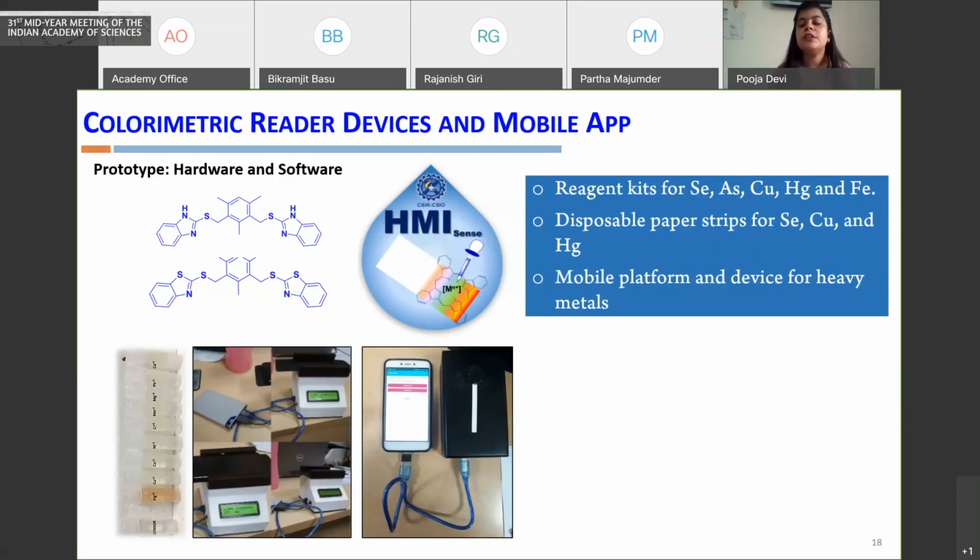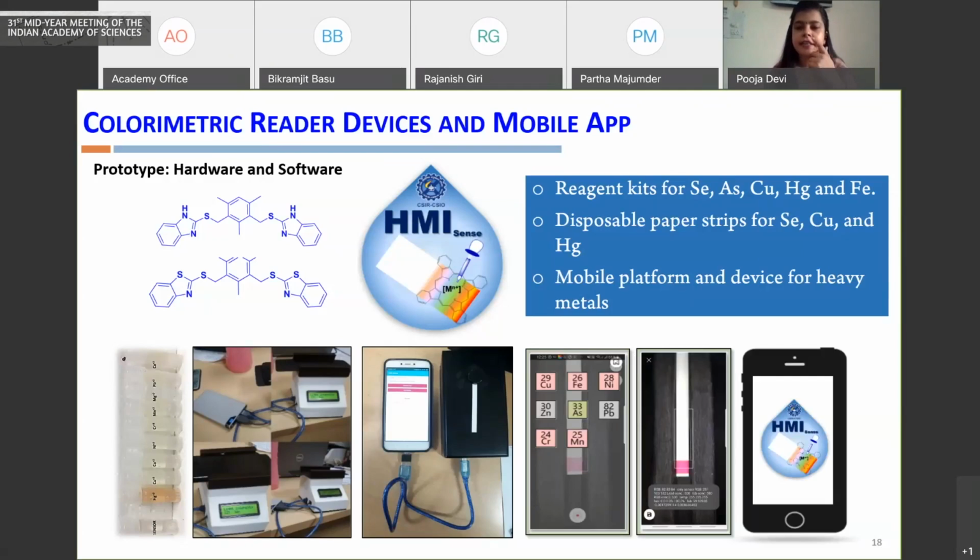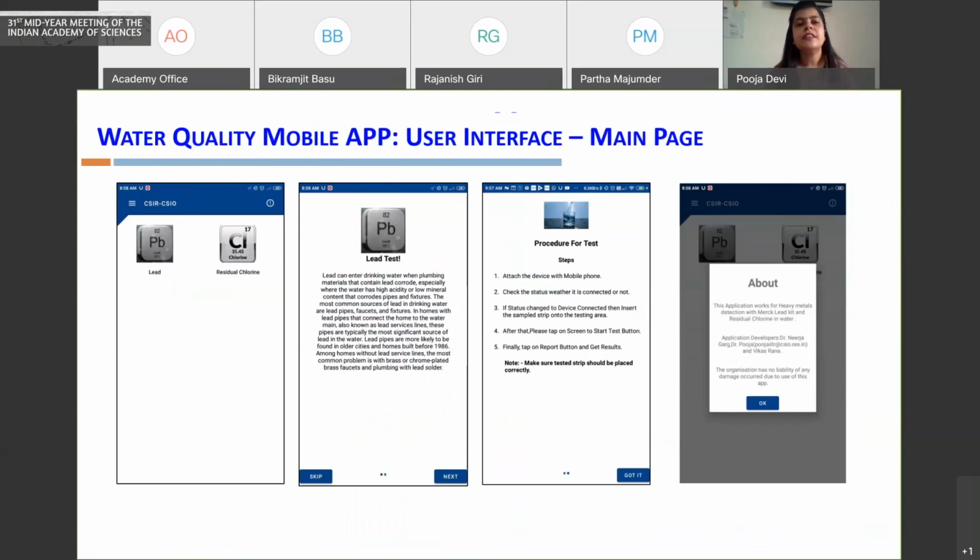The second version of the device which we have developed is based on an RGB sensor. This device again uses the RGB features and relates them to the concentration of the pollutant which we are analyzing. These devices are integrated with a mobile app, so I will show some features of the mobile app. You can see this is the main user interface of the mobile app, which is integrated with